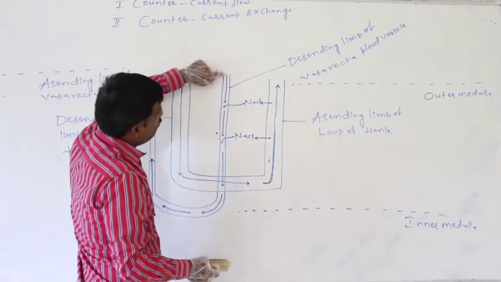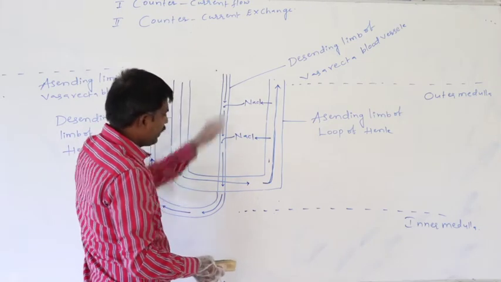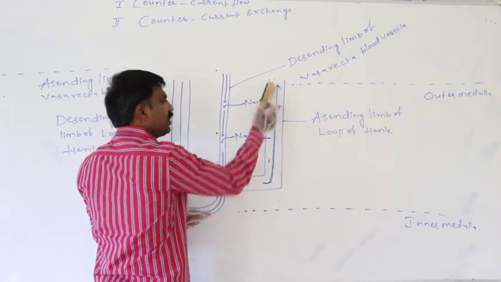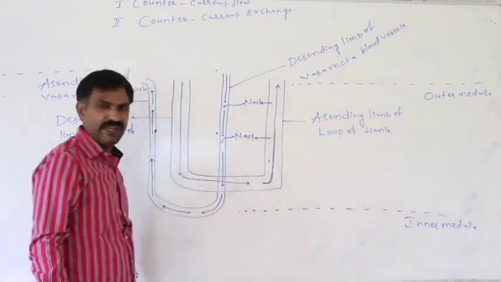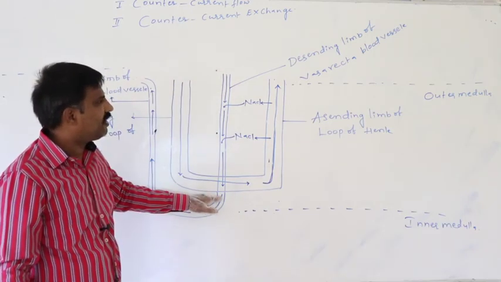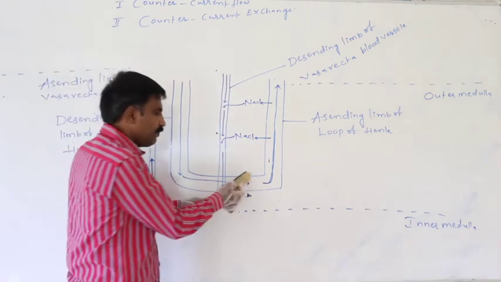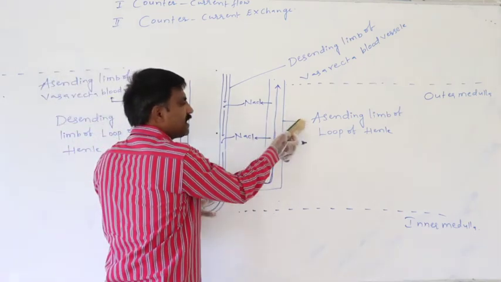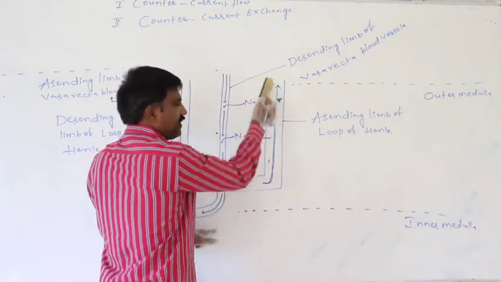Means the blood flow in the descending limb of the vasa recta is completely opposite to the urine flow in the ascending limb of the loop of Henle. This is complete opposite in direction.